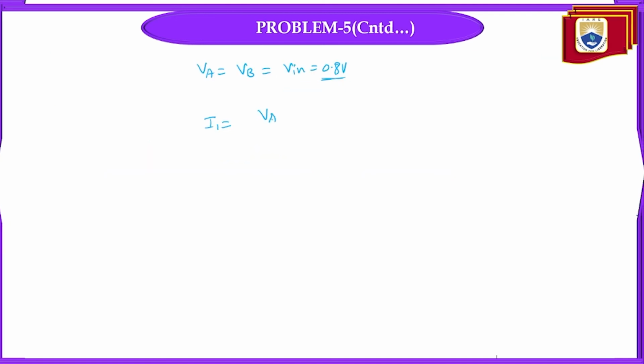So that is VA by R1 here. VA value is 0.8 divided by R1 is 10 kilo ohms and the value of it is 80 microamperes. I1 current is 80 microamperes. So the same current also flows through the RF. Why? Because the current inside the operational amplifier is 0.